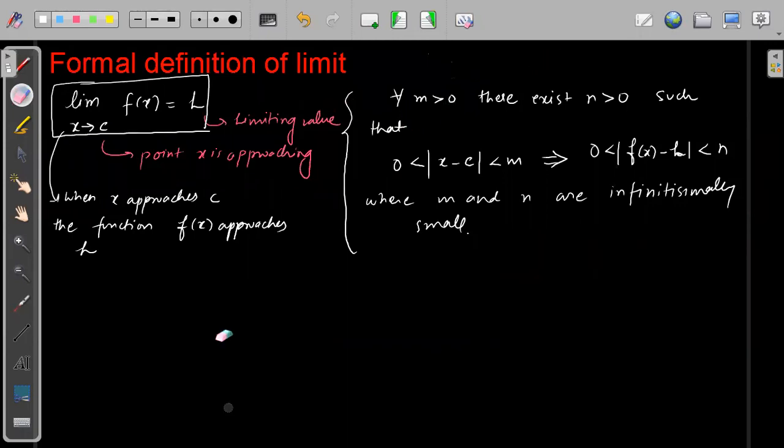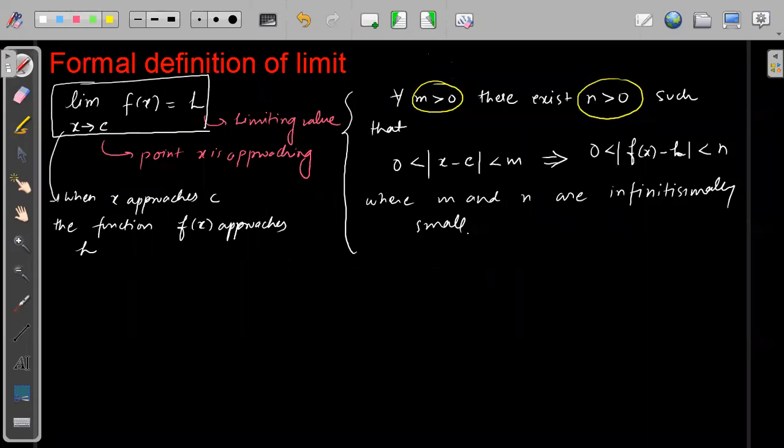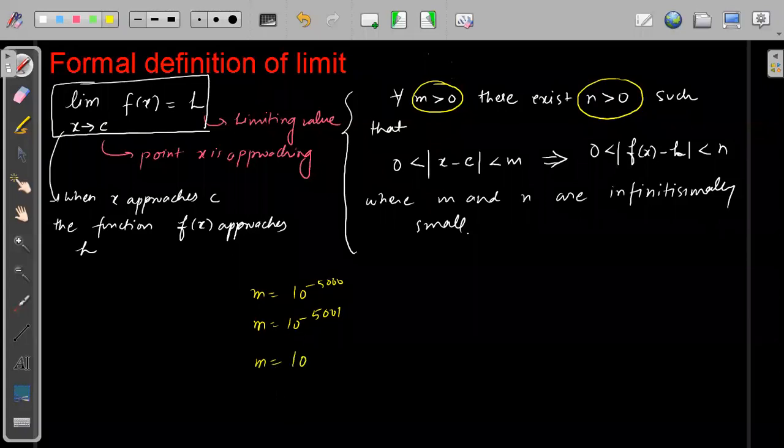See, Anirudh has already figured out that, sir, what you are trying to say is that suppose m is very small. How small m is, we can never tell. Why? Because suppose I say that m is 10 to the power minus 5,000. Then Anirudh will say, sir, no, I'm taking m as 10 raised to power minus 5001. And then Praveen will say, why are you taking this number? For me, small means m is equal to 10 to the power minus 1 lakh.